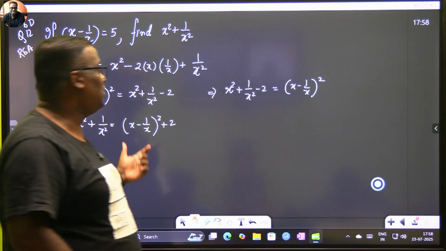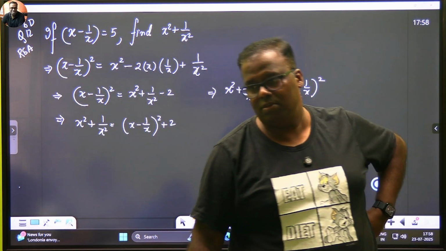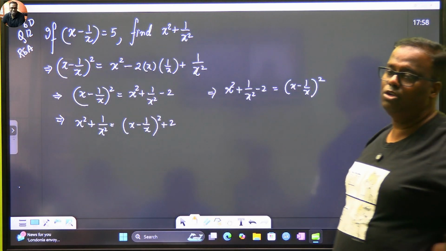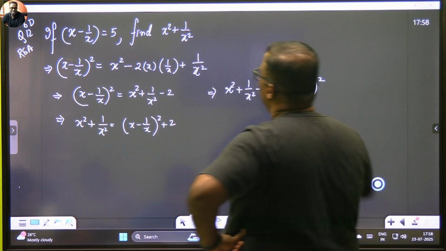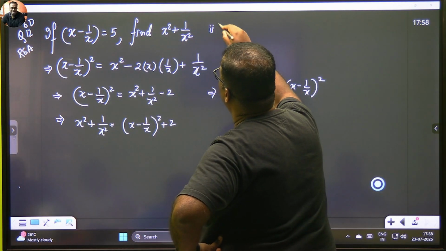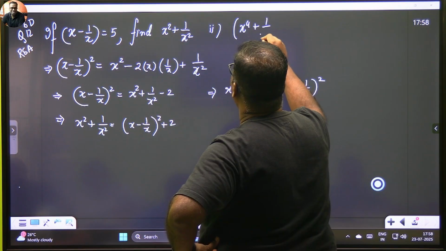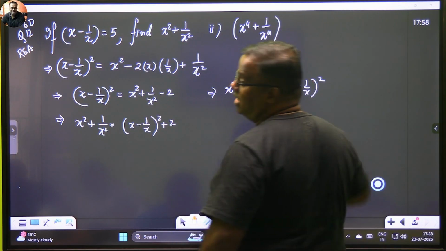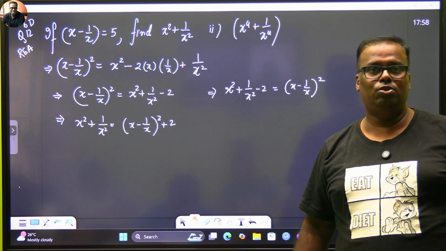And you know the value of x minus 1 by x, which is 5. Square of that will give you how much? 25. And you add 2 with this, you should land upon 27. Now, let's do the next part. If you have done this part, the next part will be x to the power 4 plus 1 by x to the power 4. You're saying easy. Many people then in the exam forget how to do this problem. Can you do this one now?